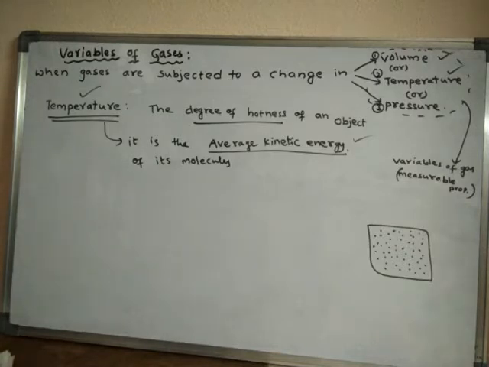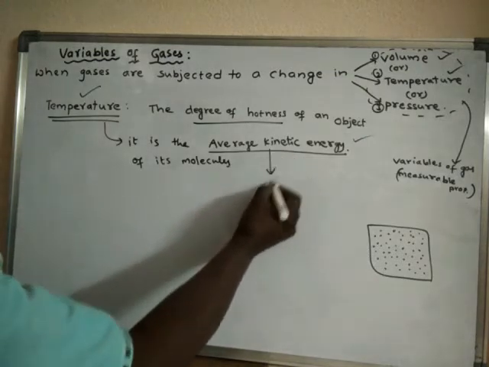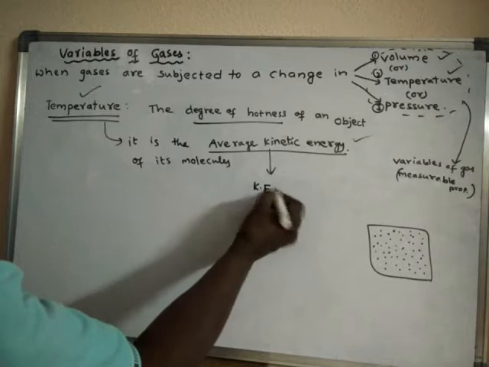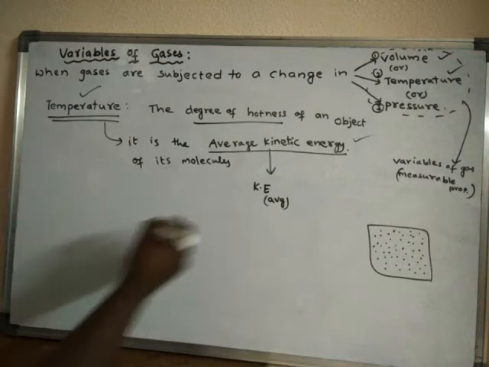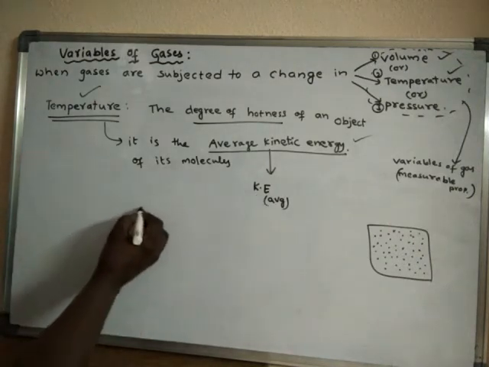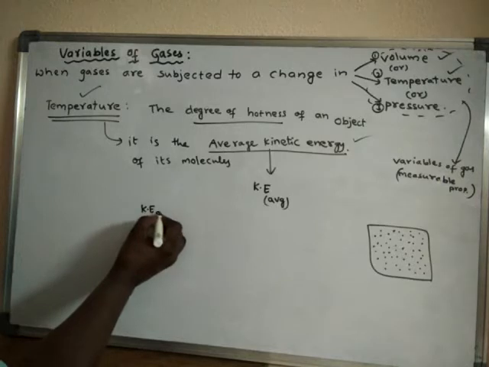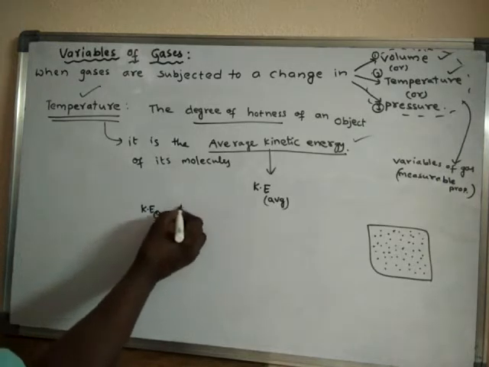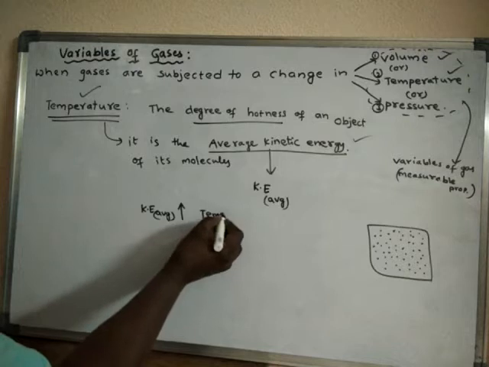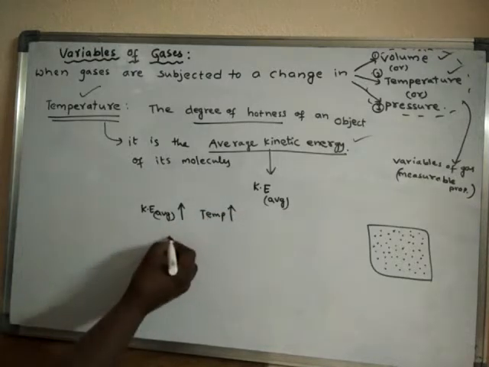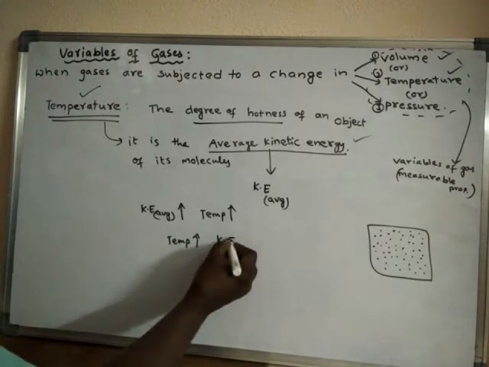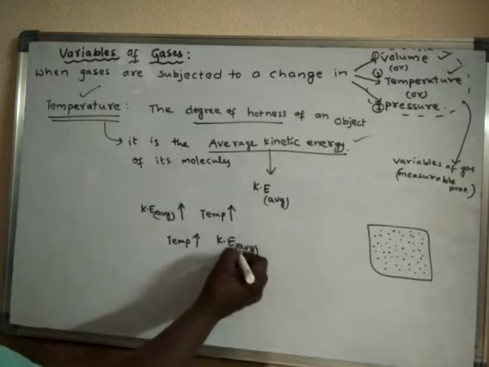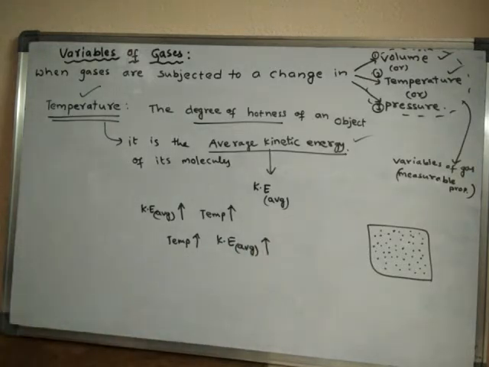Okay, if the average kinetic energy of molecules increases, its temperature increases. So generally, average kinetic energy can be represented like this: kinetic energy AVG means average. If the average kinetic energy of the molecules increases, then what happens? The temperature of the substance increases. If you increase the temperature of the substance, automatically the average kinetic energy of the molecules also will increase.